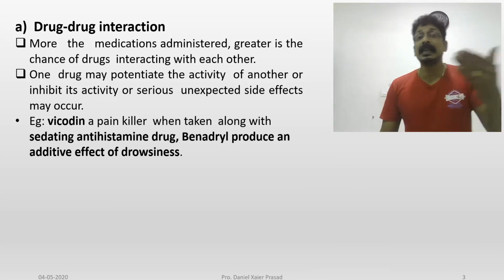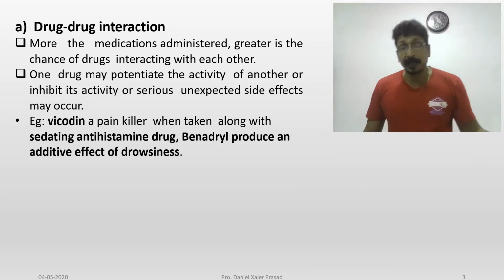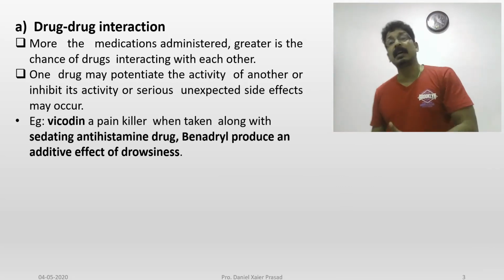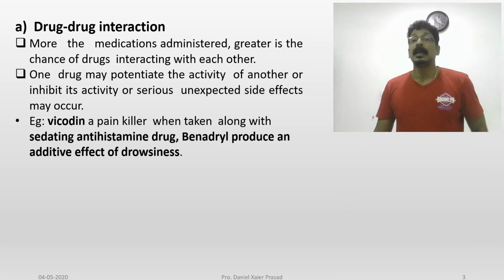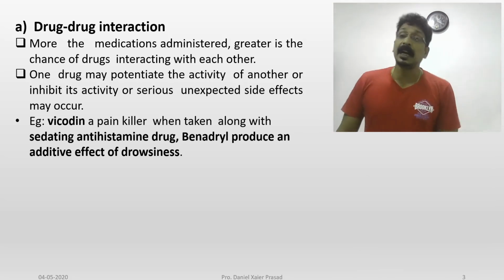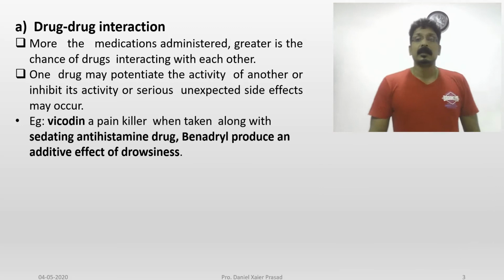The second generation, like cetirizine, doesn't have sedation, although some people have some sedation even with cetirizine. But Benadryl contains especially diphenhydramine, or it has CPM, chlorpheniramine maleate.